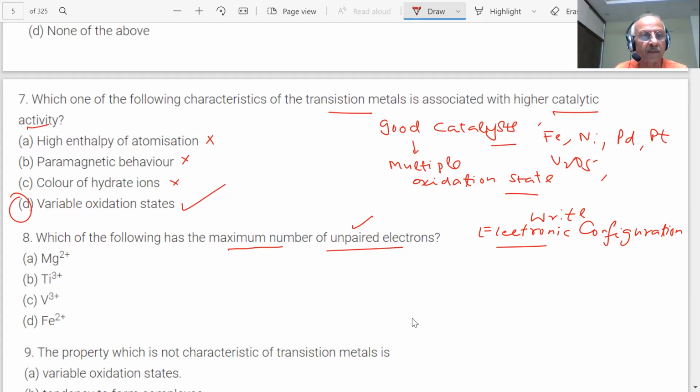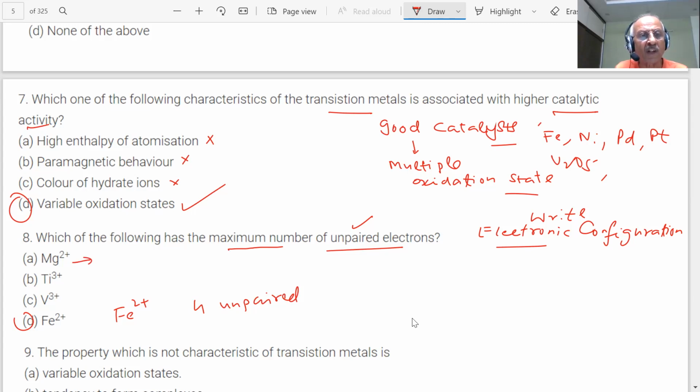Yeah. So the answer is Fe2 plus. How many unpaired electrons? In Fe2 plus there are 4 unpaired electrons, we have just calculated that. How many unpaired electrons in magnesium?